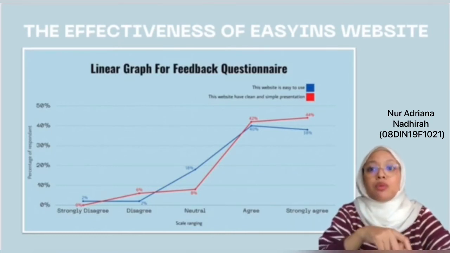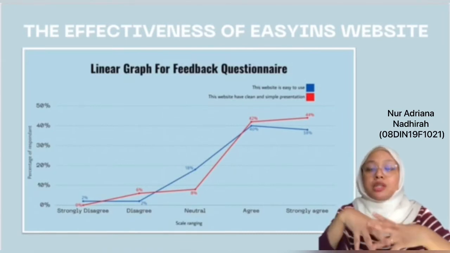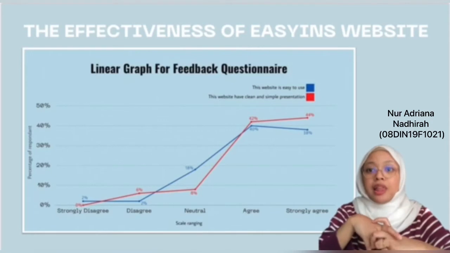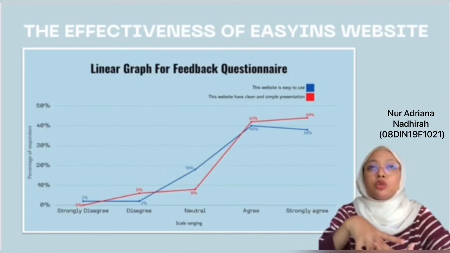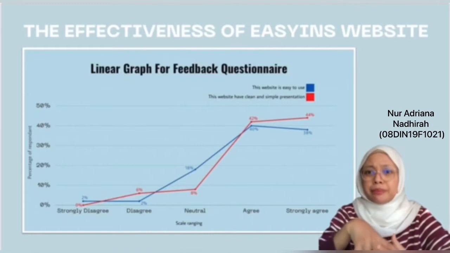So we will start with the blue line. The percentage for the strongly disagree and disagree remain constant, which is 2% for both. Then the percentage rises to 18%, which is respondents who are neutral about this statement. Next, it keeps increasing to 40%. That is respondents who agree with the statement, and it dropped a bit to 38%, which is other respondents who strongly agree with the statement.